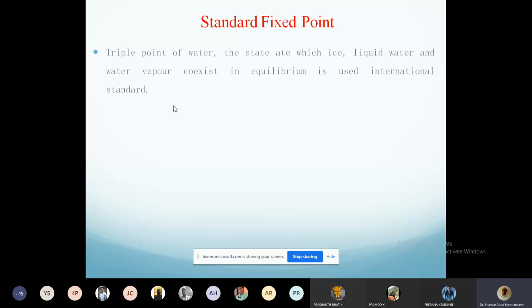of pressure. The ice melting temperature is 0 degrees at atmospheric pressure. If it is 1 atmospheric pressure, then it is 0 degrees. Suppose you increase the pressure, right? Then ice will melt at a higher temperature, not at 0 degrees Celsius. Suppose you decrease the pressure to a very low value. Then ice will melt at a lower temperature.